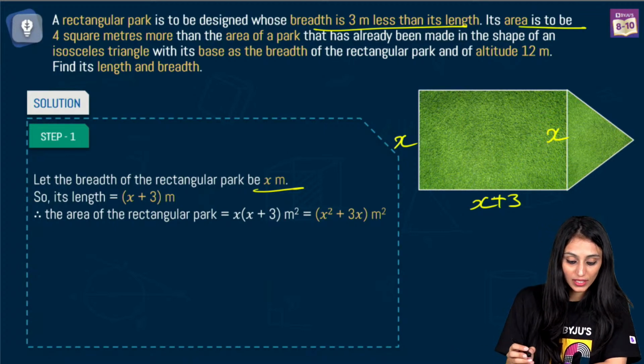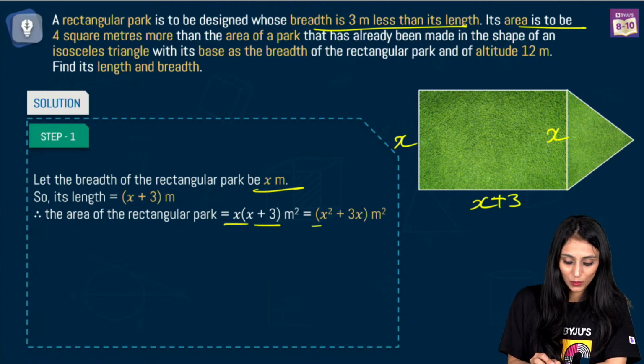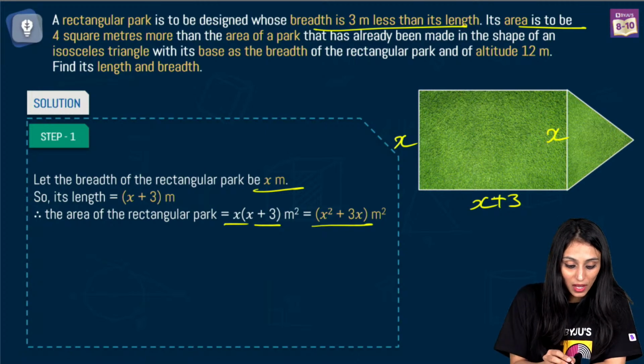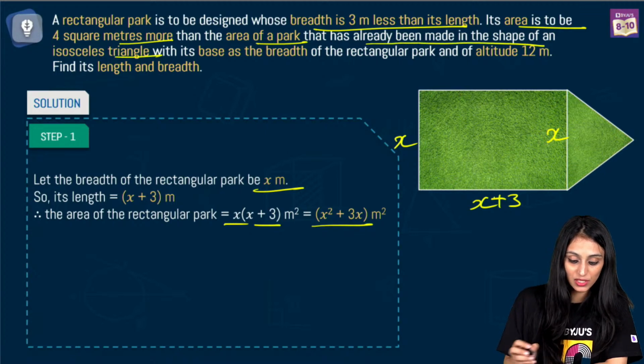Now the area of the rectangular park. What would be the area? That's length times breadth. We will multiply them. You get x square plus 3x meter square. The area of the rectangular park is to be 4 square meters more than the area of the park that has already been made in the shape of an isosceles triangle.